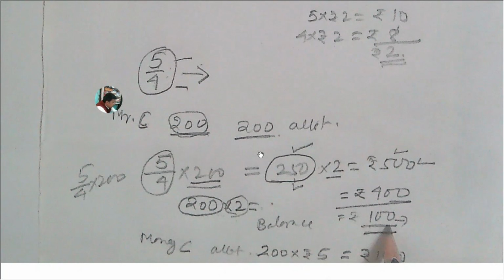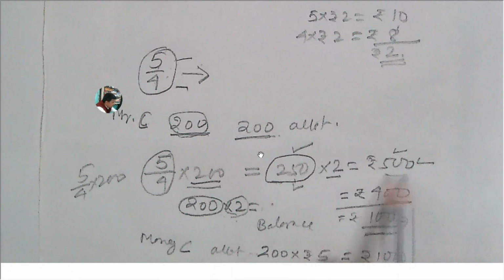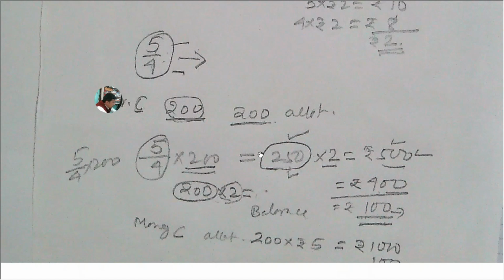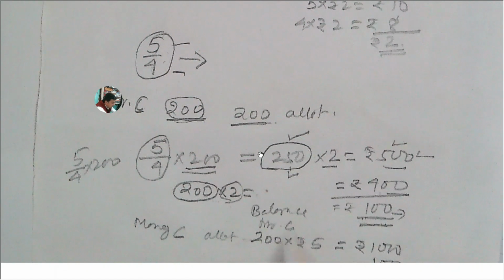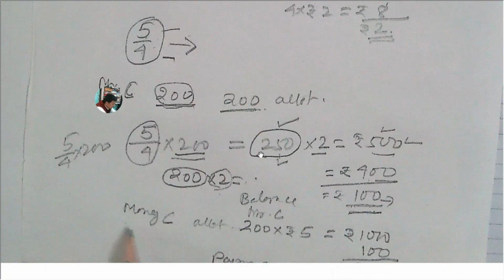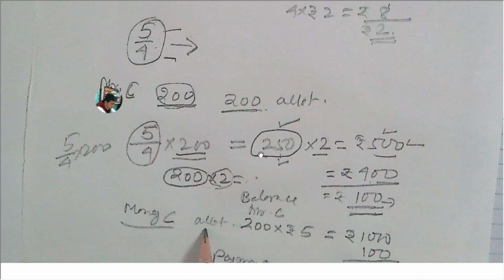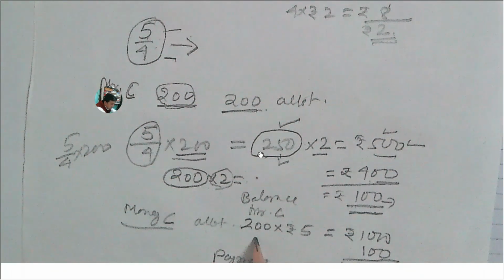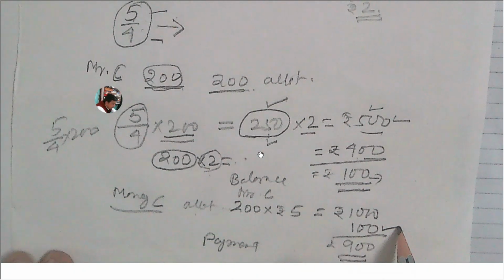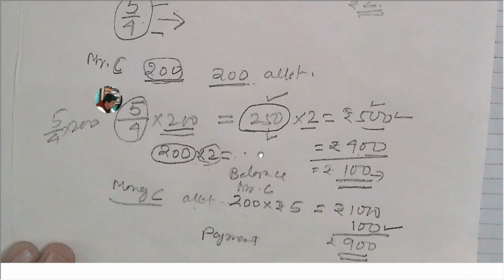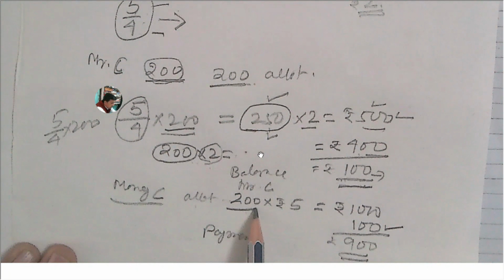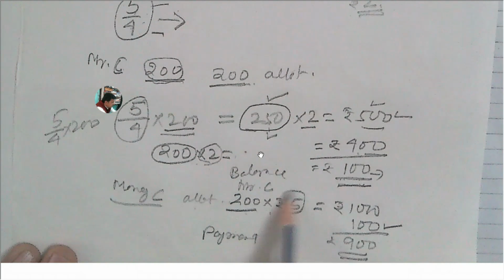So the balance 500 minus 400, 100 rupees, is the excess application money of Mr. C. Then at the time of paying the allotment money by Mr. C to the company, the total allotment money shall be reduced by rupees 100, and the balance amount is to be payable.